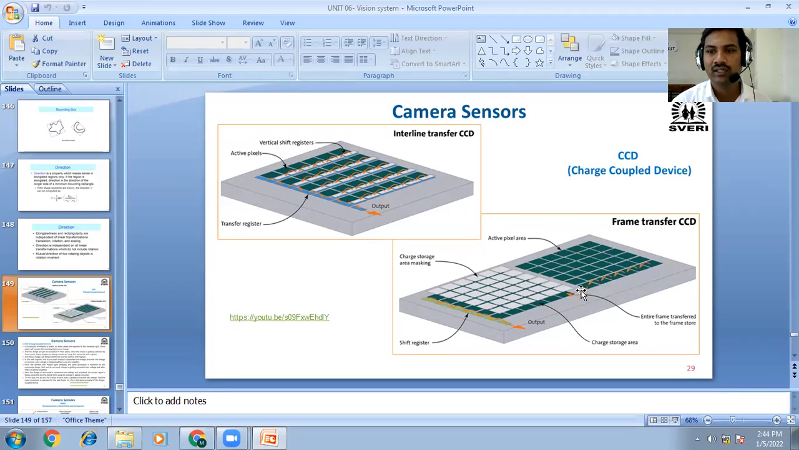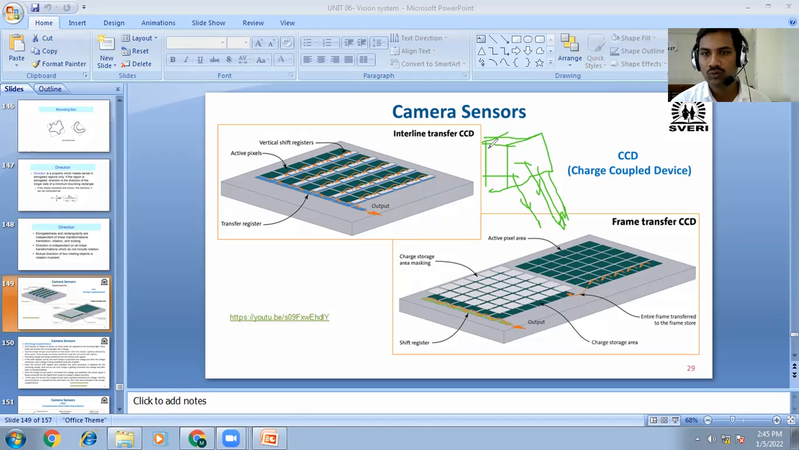The sensor receives the reflecting light from the object. Suppose you can see that I will draw here. Okay, it is one box, this one is the box. These are the reflecting rays, you can consider these as sun rays. It is reflected from this object, and we have to take the picture of this object.